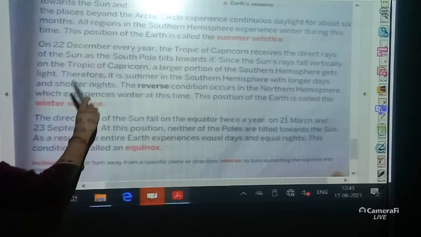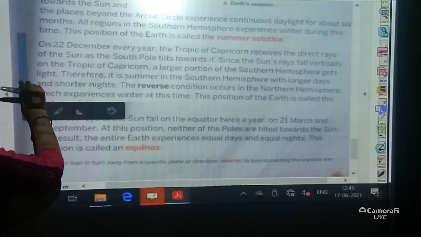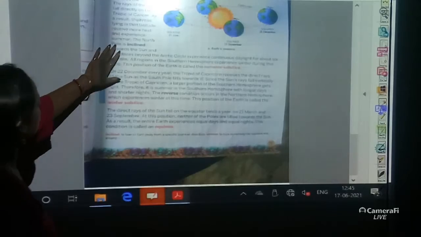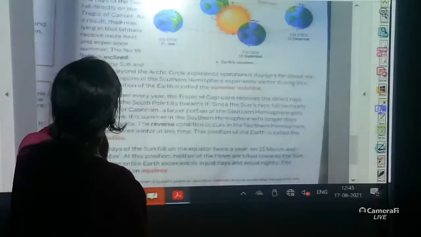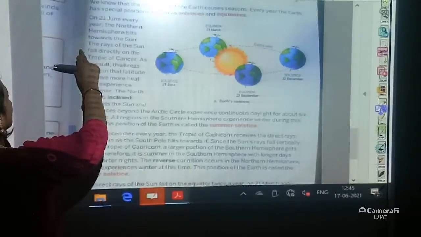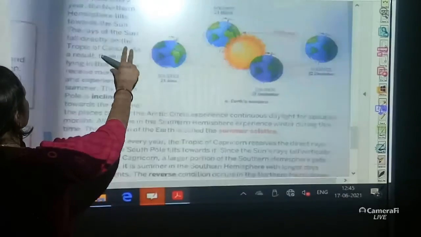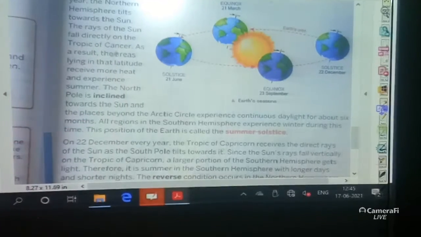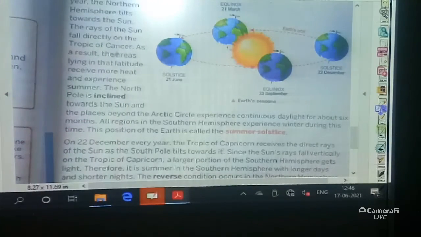Again I am just repeating. For the summer solstice, on 21st June every year, the northern hemisphere tilts towards the sun. The rays of the sun fall directly on the Tropic of Cancer.